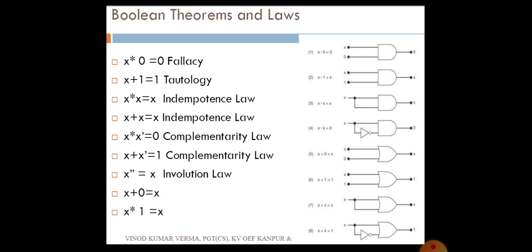Then the law of 1 and 0, that we already studied. X plus 0 becomes x. That is 1 plus 0 is 1, and 0 plus 0 is 0. So x plus 0 becomes x, and x into 1 becomes x. That is 1 into 1 becomes 1, sorry, 0 into 1 becomes 0. So it depends upon the value of x. So these are all the logic gates given for all the laws.